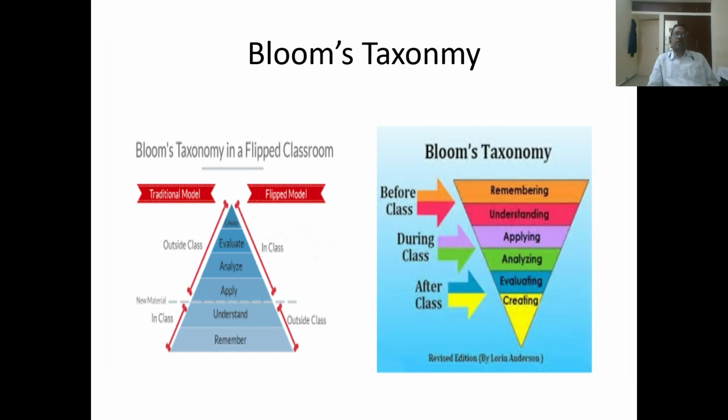Then how it interacts with Bloom's taxonomy. Bloom's taxonomy in the flipped classroom seems like this. The traditional method is mainly in class, where we are mainly concentrating on remembering and understanding. Apply, analyze, evaluate, create, everything is done out of the class. This is the traditional model. It is a behaviorism method, also called the Socratic method.